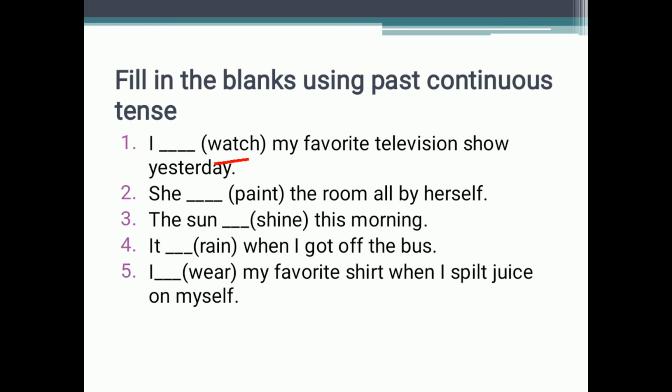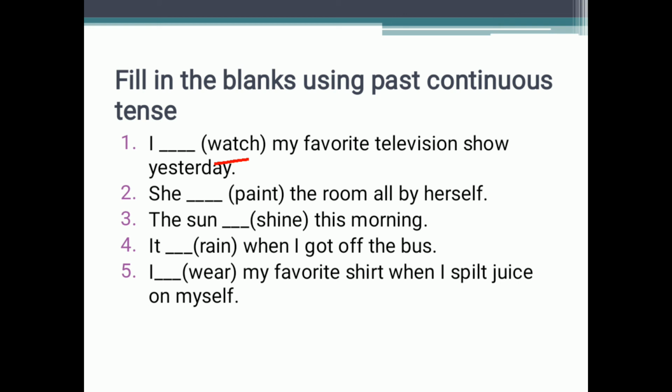She dash paint the room all by herself. She is singular. For singular we use was. She was paint plus ing, painting. She was painting the room all by herself. The sun was shining this morning. It was raining when I got off the bus. I was wearing my favorite shirt when I spilled the juice on myself.